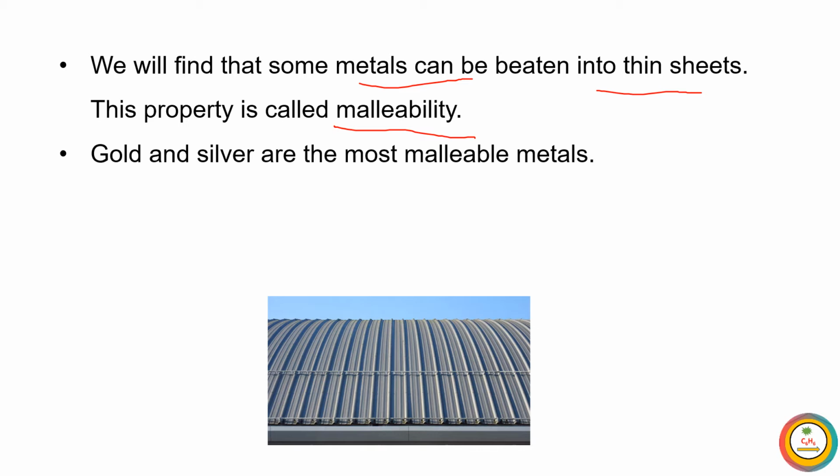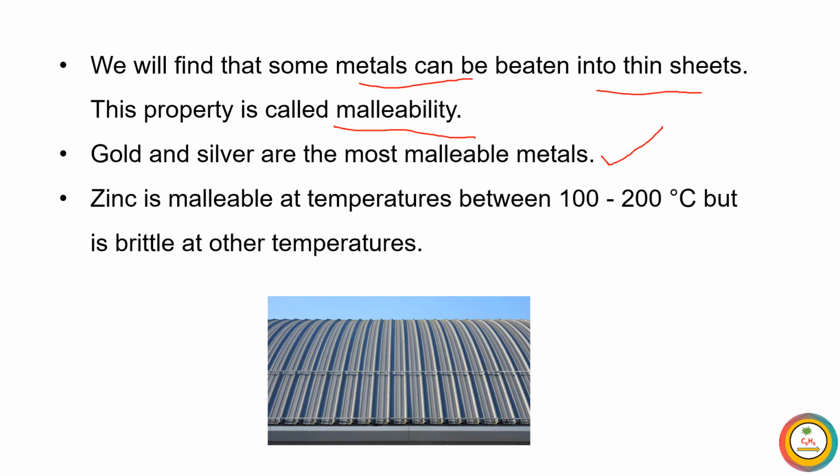Gold and silver are the most malleable metals in this universe. Zinc is not malleable at room temperature. Zinc is malleable above 100 to 200 degrees Celsius. But at room temperature, zinc is brittle in nature. If at room temperature we beat zinc with a hammer, it is converted into small pieces. So malleability also depends on temperature.